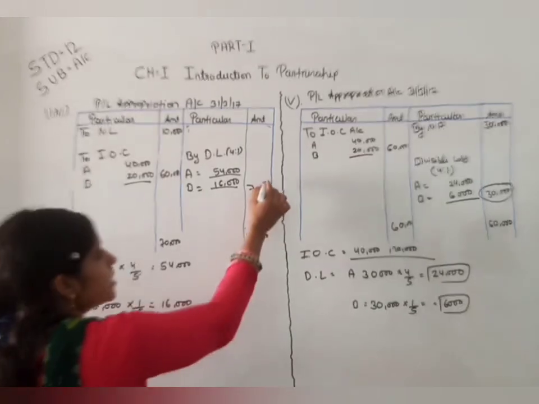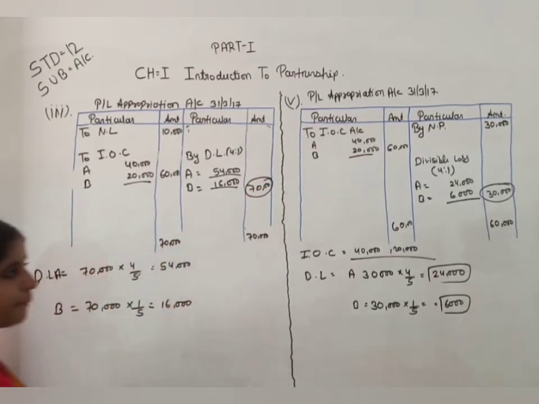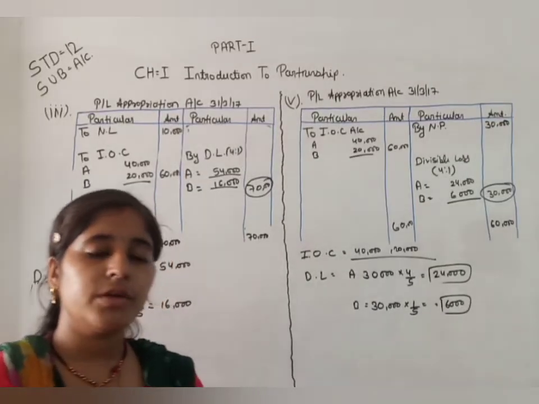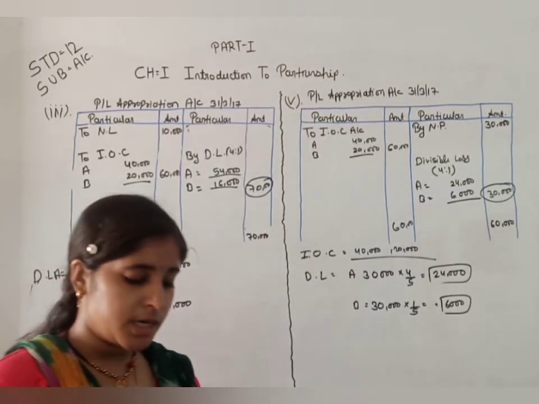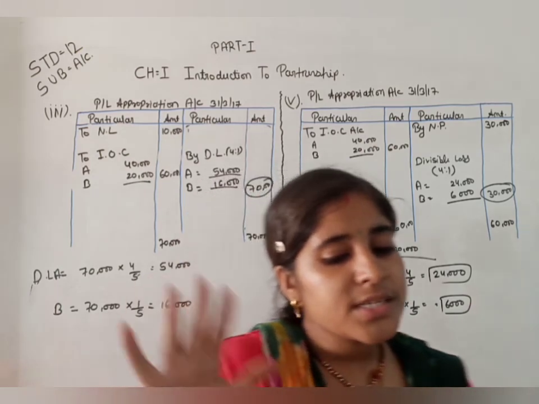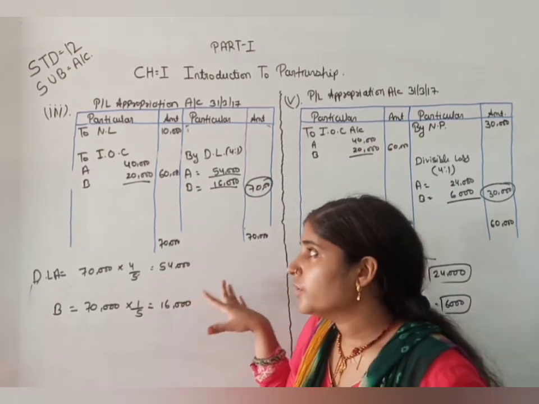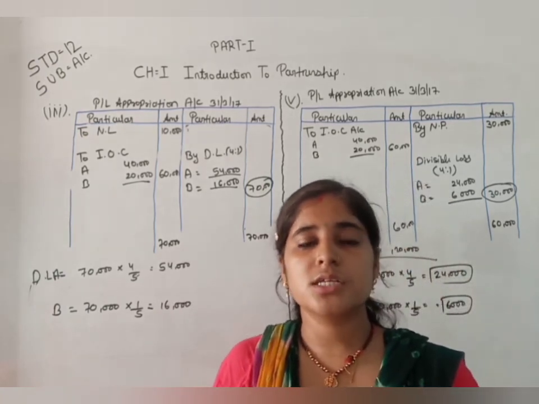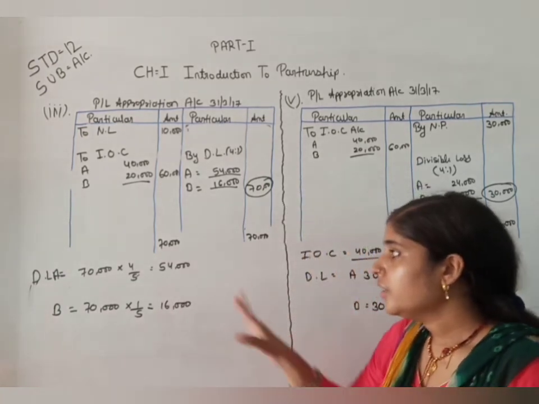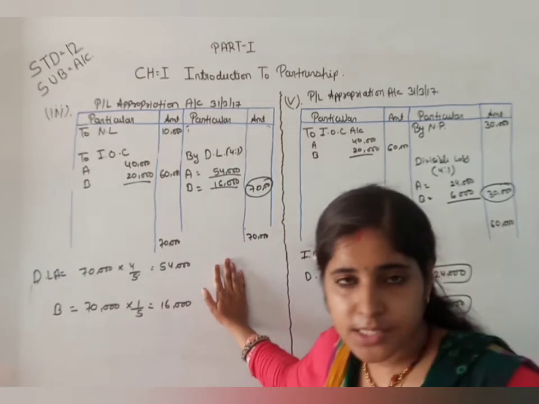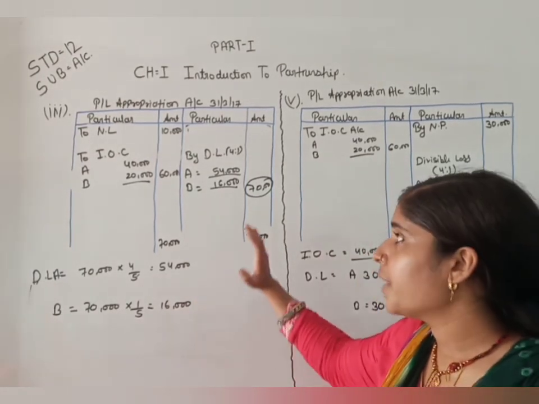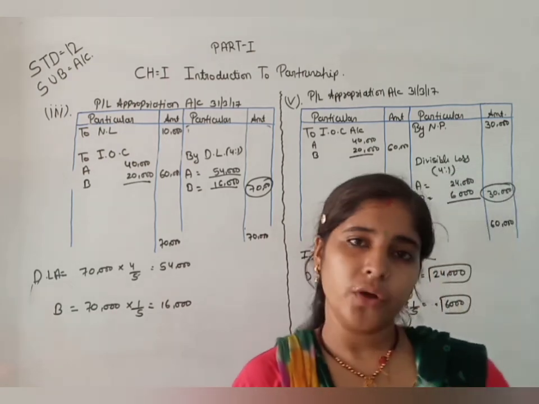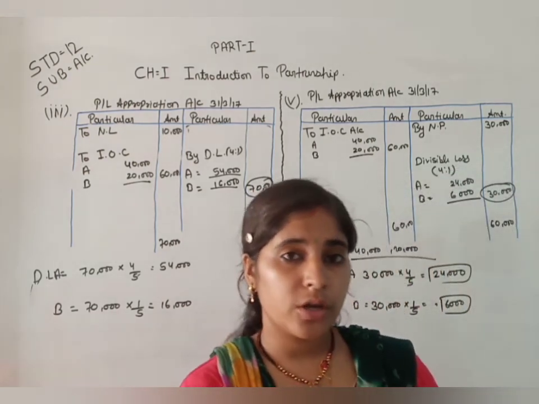This loss is transferred into partner's capital account or current account according to the given method to prepare partner's capital account. This is to be clear about the interest on capital in different circumstances. So we are calculated like this. Okay. इस तरह से आपको प्रॉफिट एंड लॉस एप्रोप्रिएशन अकाउंट प्रिपेयर होता है. Okay. I hope this is clear to all of you.